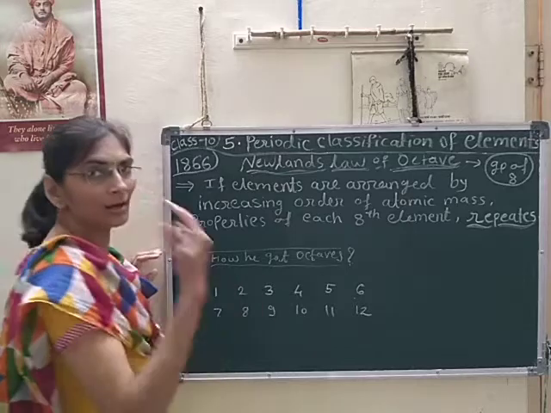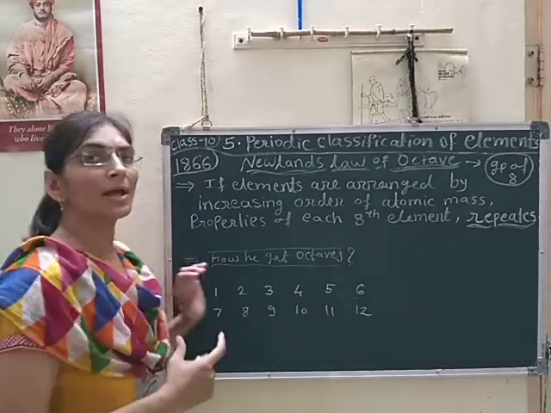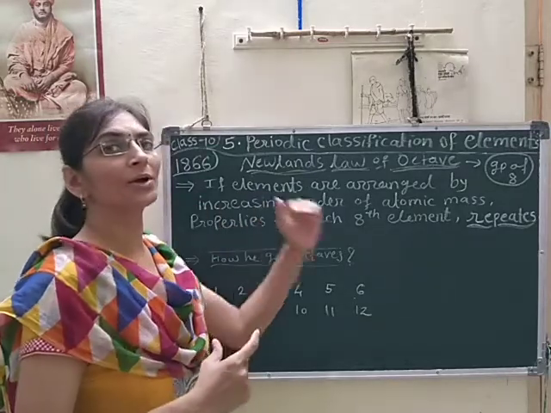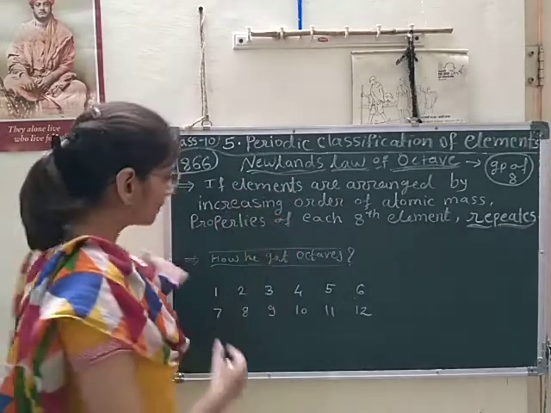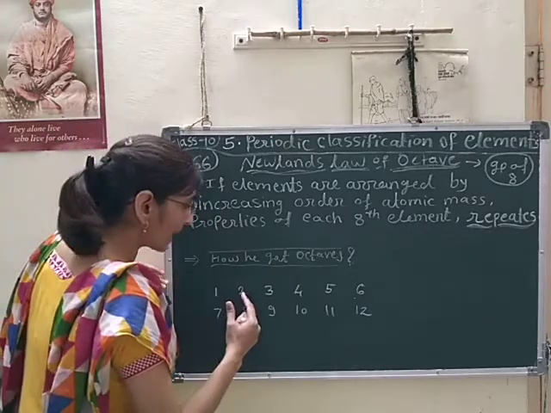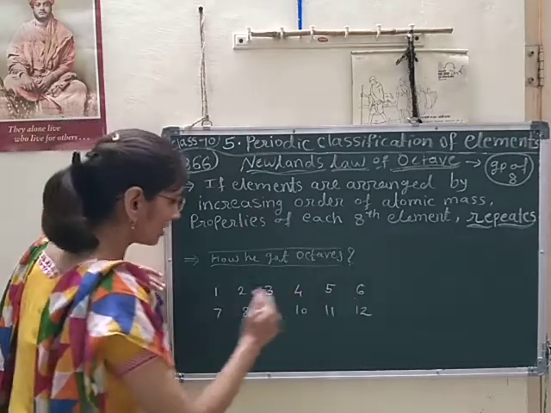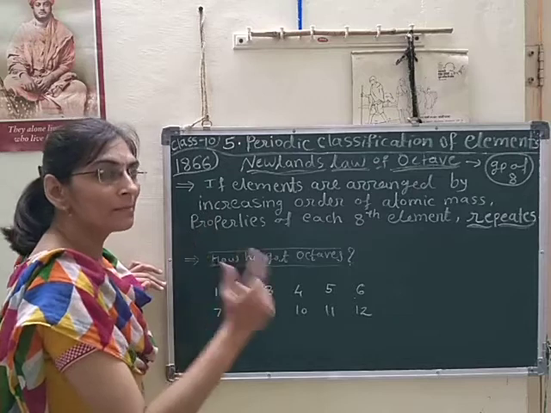See first his classification and first his arrangement. Suppose he arranged the elements according to increasing order of their atomic mass. Suppose these are the elements and these are the atomic masses of the elements, arranged in increasing order of atomic mass.